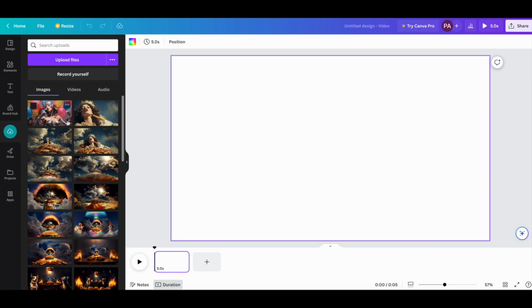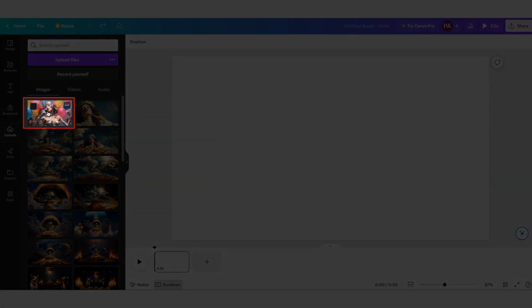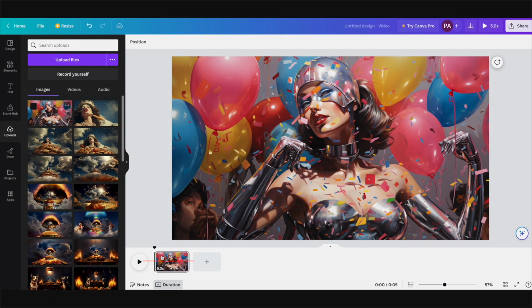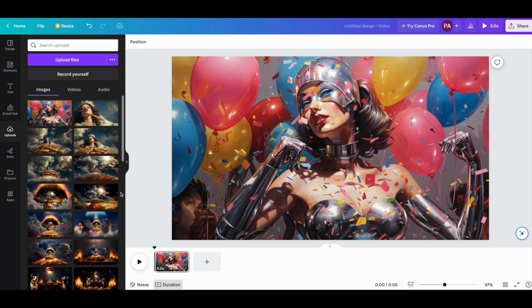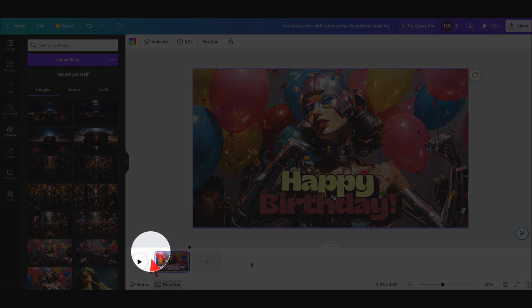Your timeline is at the bottom. This is video, so you're going to have frames. And what you want to do is just drag it down right onto that frame. It'll resize it for you automatically. That's the fastest way to do this. You can resize it yourself if you want to, but just drag it down into that window.